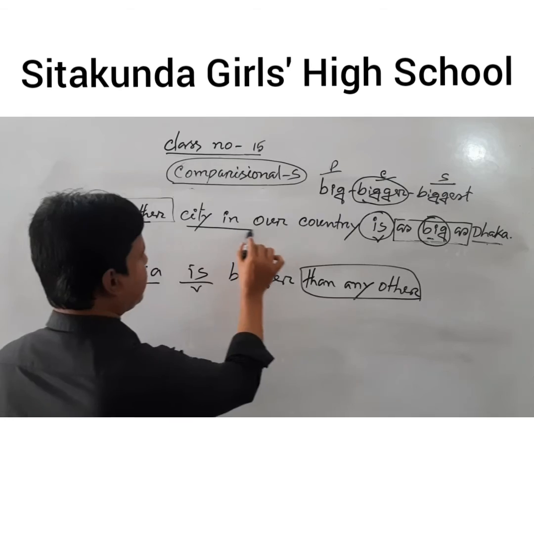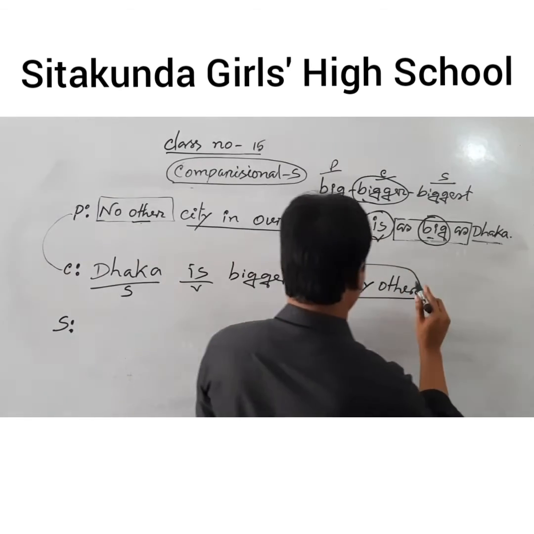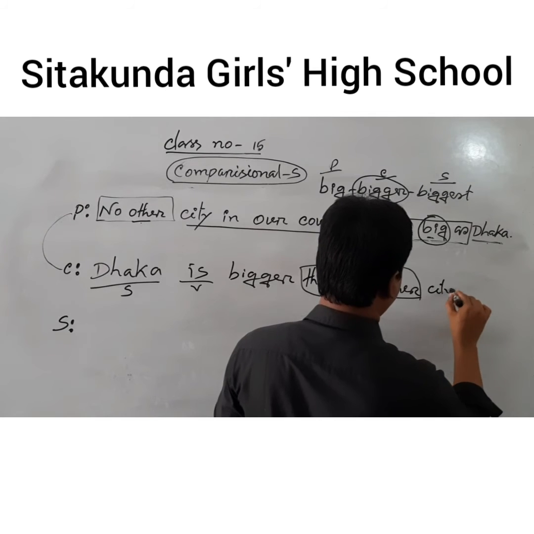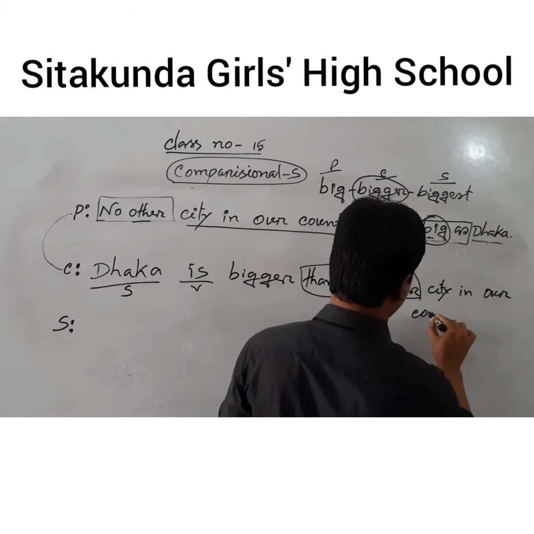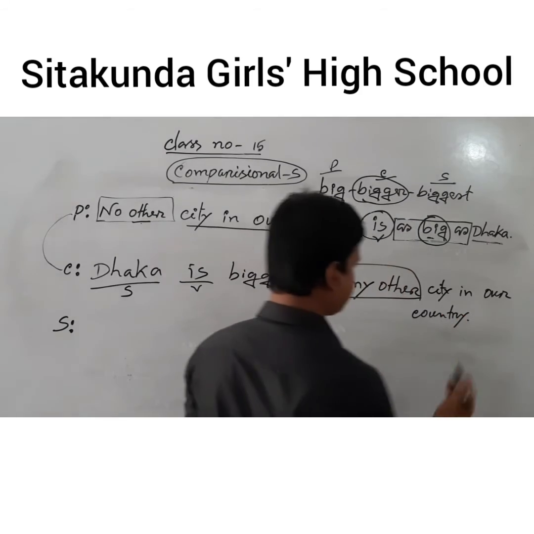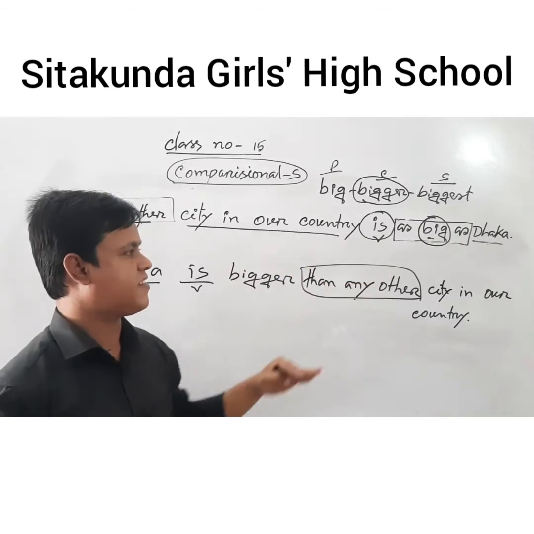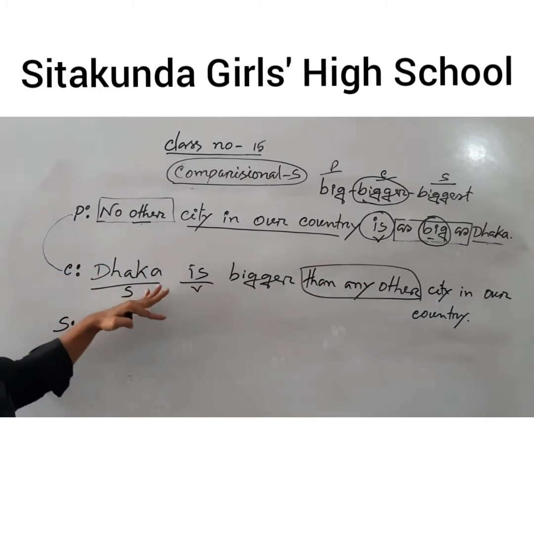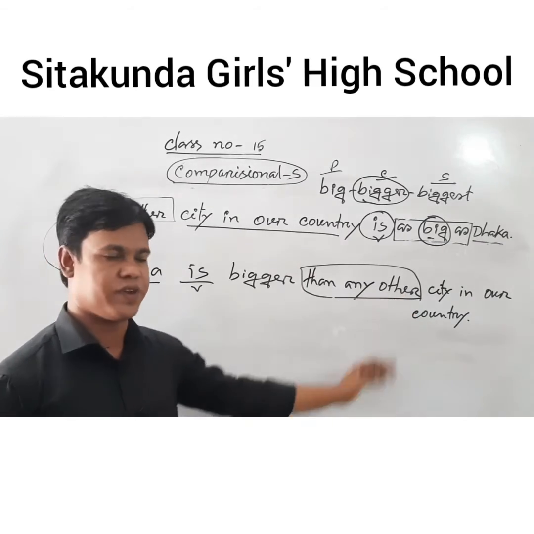And the next part after than any other is city in our country. No other city in our country is as big as Dhaka. That means Dhaka is bigger than any other city in our country.